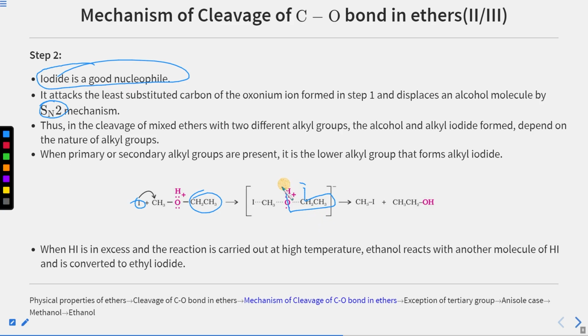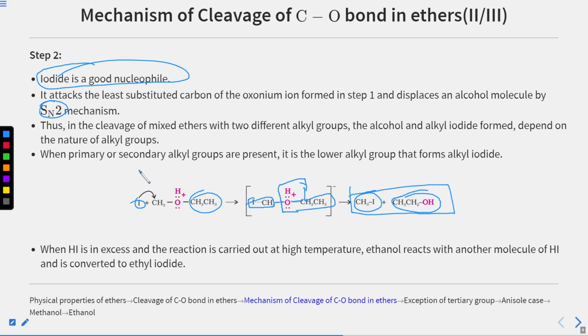Now you can see that all of this is taking place in a single step through a concerted mechanism. The bond is being formed between I and CH3, and the bond is also being broken between this carbon and oxygen. Now the CH3I bond is formed and CH3CH2OH is formed. So this is the overall reaction.